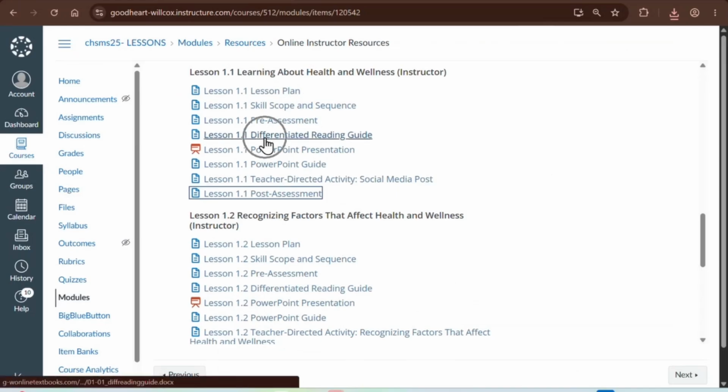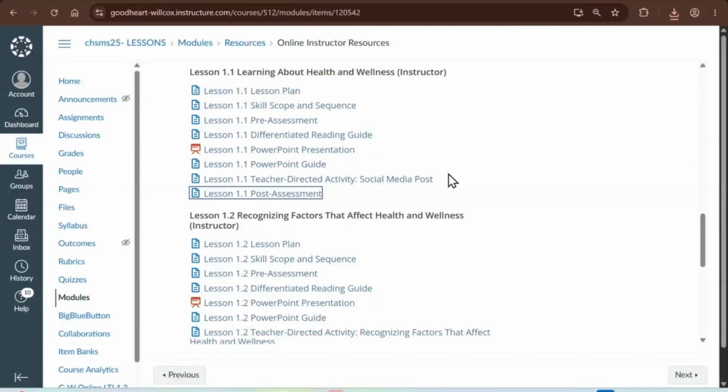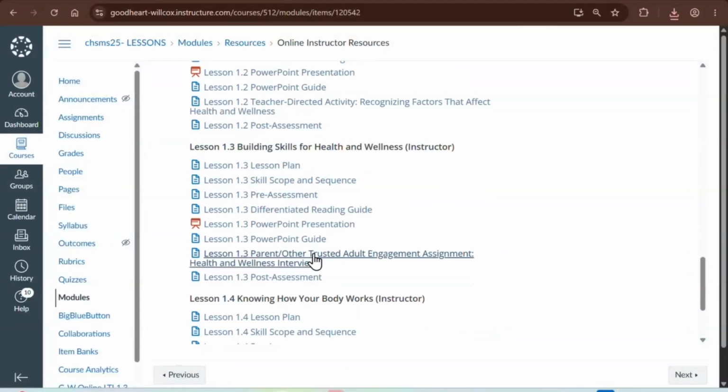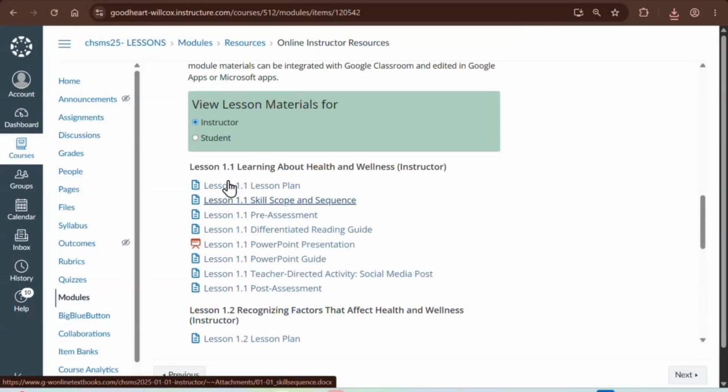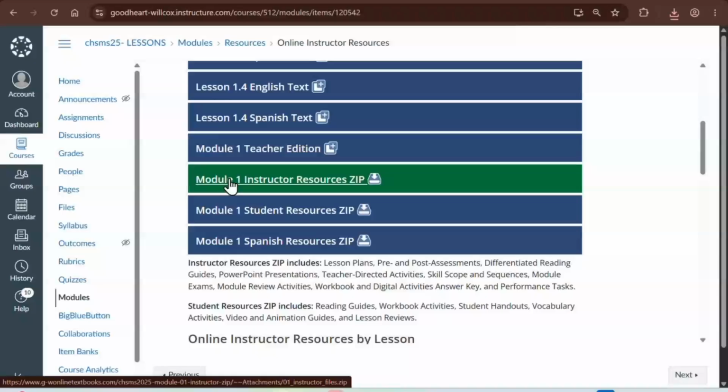So this is just the Word version of it. Every lesson has an easier version of the reading guide. Every lesson has a PowerPoint with PowerPoint guided notes for students to follow along. All of our PowerPoints you can edit, and they've been formatted to upload as slides. Depending on the lesson you're looking at, some lessons will have teacher-directed activities, and some lessons will have parent engagement homework assignments. Now, if you don't want to download each one of these, here is your teacher zip file right here.